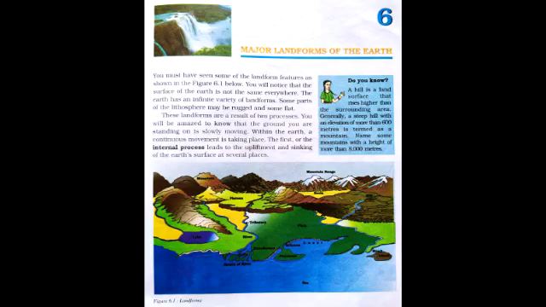Students, you must have seen some of the landform features as shown in the figure 6.1 below. You will notice that the surface of the earth is not the same everywhere. The earth has an infinite variety of landforms. Some parts of the lithosphere may be rugged, uneven surface, and some flat. These landforms are the result of two processes.